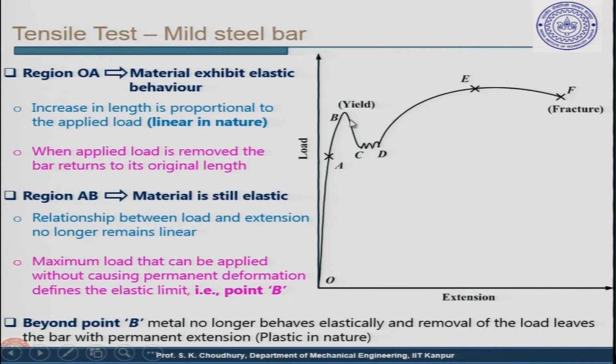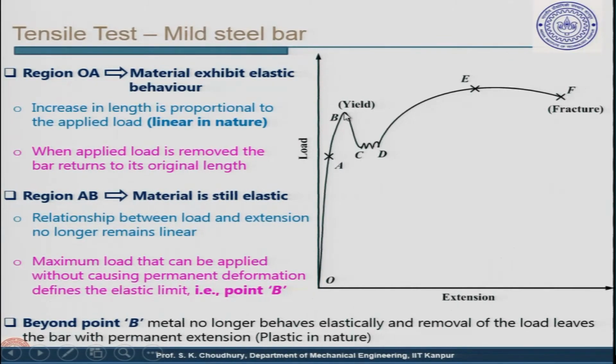Then comes AB. In AB, it is no longer linear, but the material is still elastic. The relationship between load and extension no longer remains linear, and this is the maximum load that can be applied without causing permanent deformation.